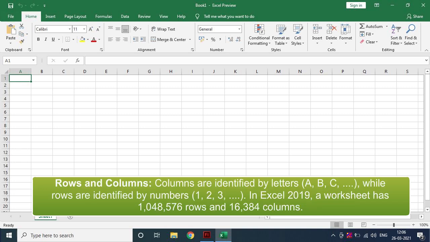Rows and columns. Columns are identified by letters A, B, C, while rows are identified by numbers 1, 2, 3. In Excel 2019, a worksheet has 1,048,576 rows and 16,384 columns.